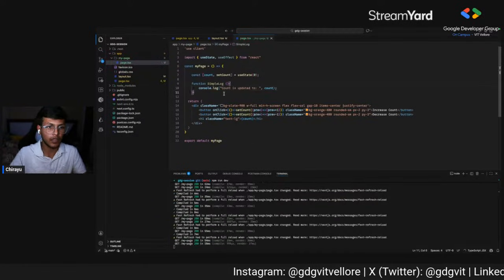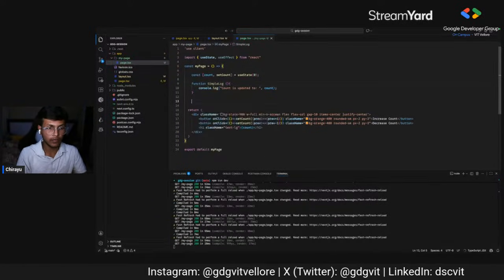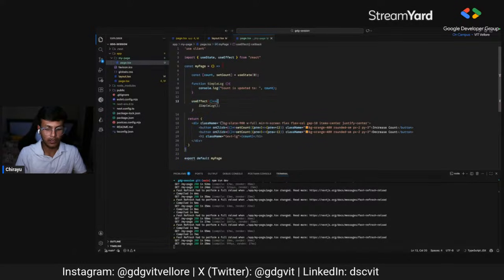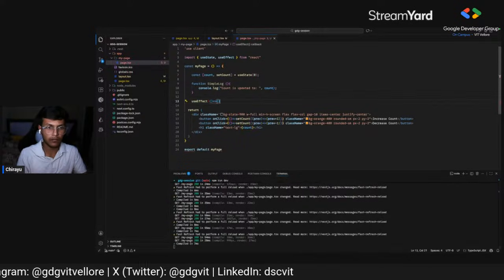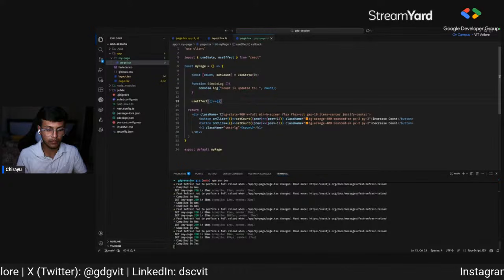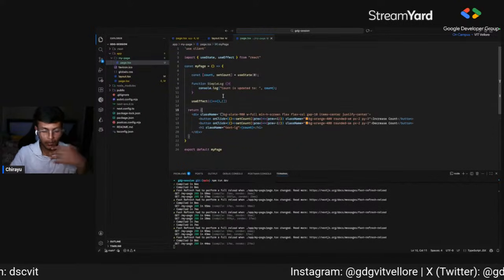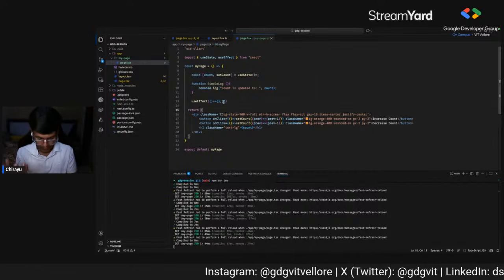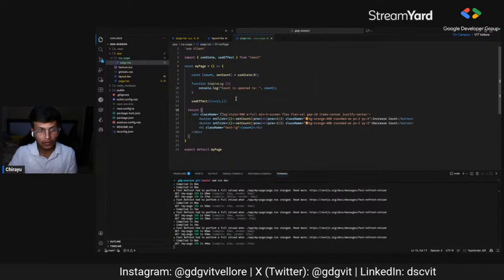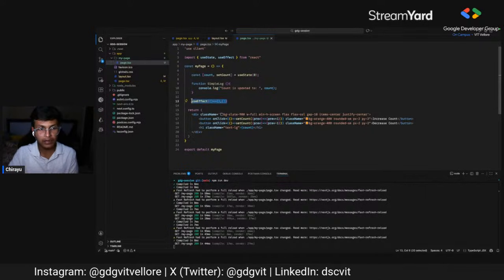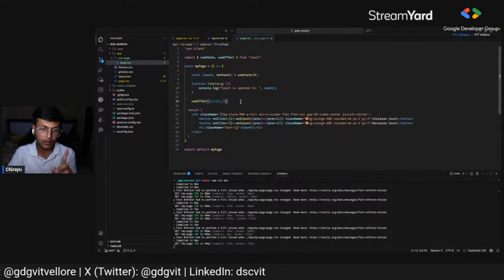Yeah, this works. And then we'll use useEffect, which will have a basic function inside it, and then a dependency array. This dependency array, if it is left empty, then the function which we write inside useEffect will run at least once per render.